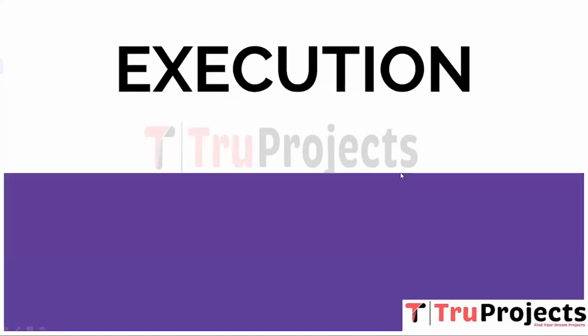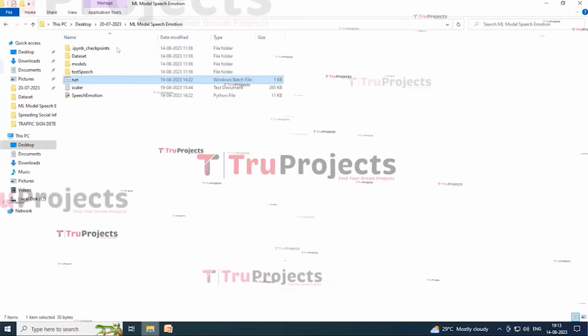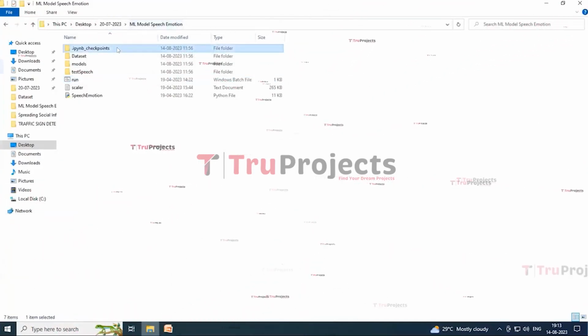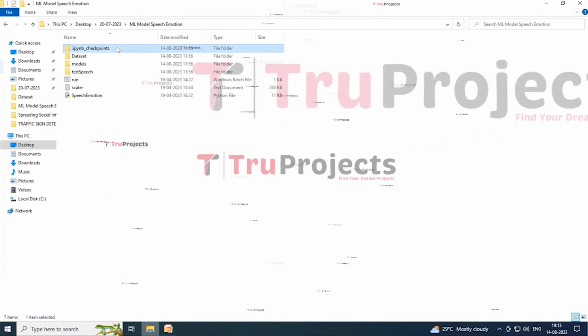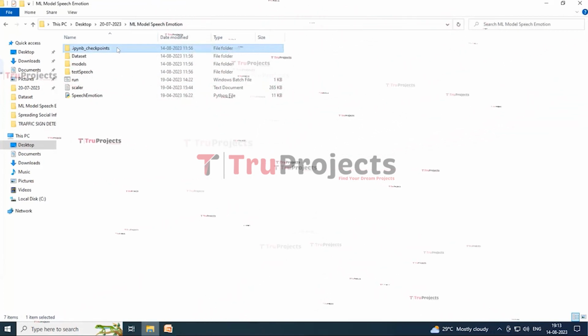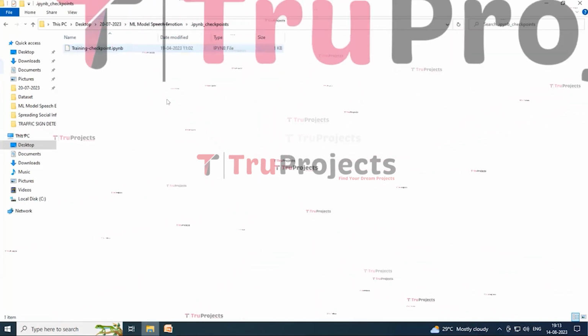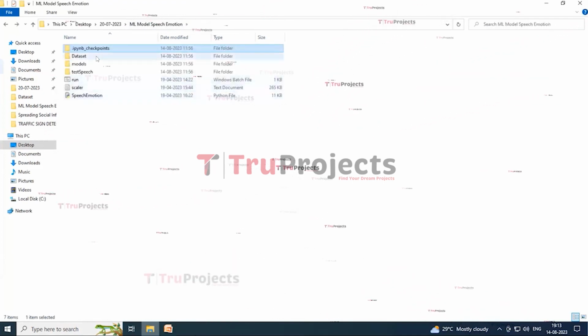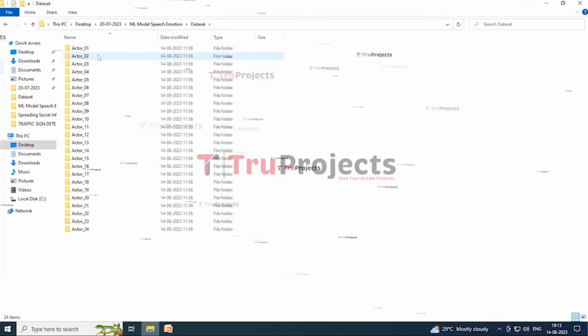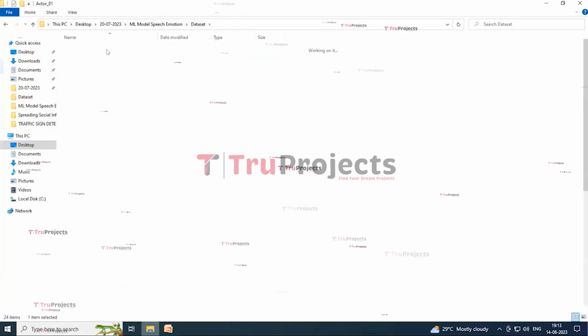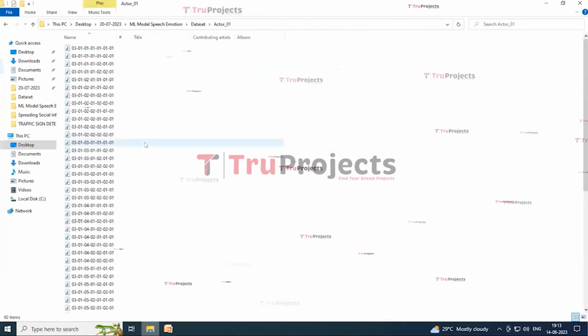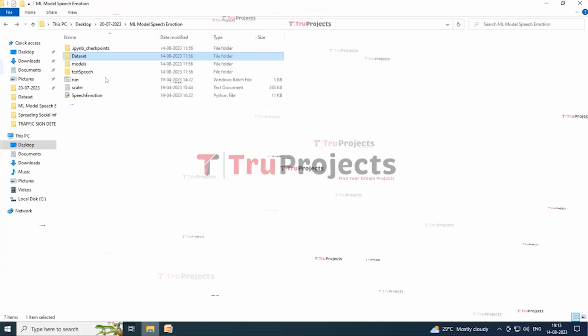So now coming to the execution part. To execute the project, first we need to open the code folder. Here we have a folder named ipynb checkpoints. Then we have a folder named dataset. In this we are containing some folders with the name of actress, and in all these folders we are containing some modules.